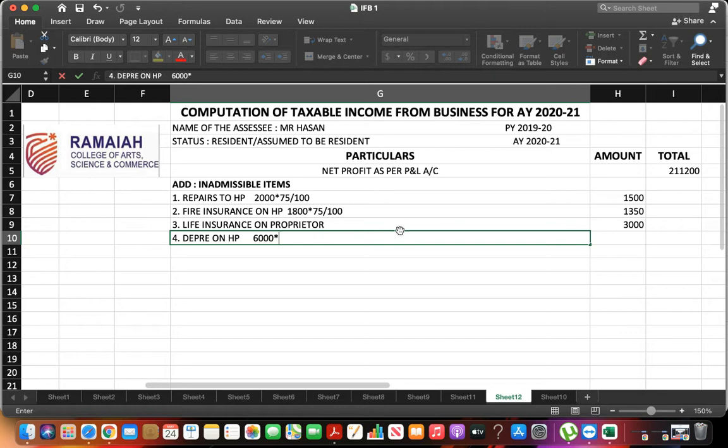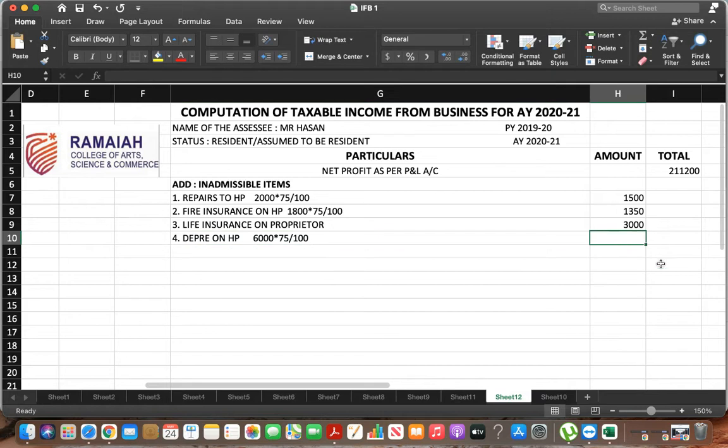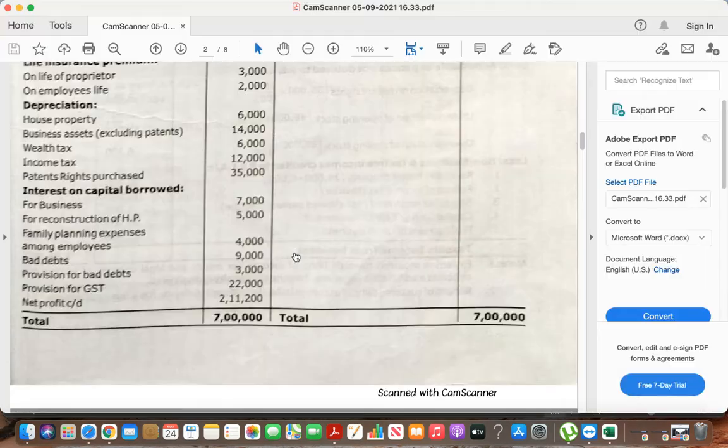6000 into 75 divided by 100, so the value is 4500. Next, business assets. Depreciation on business assets excluding patents is 14,000.